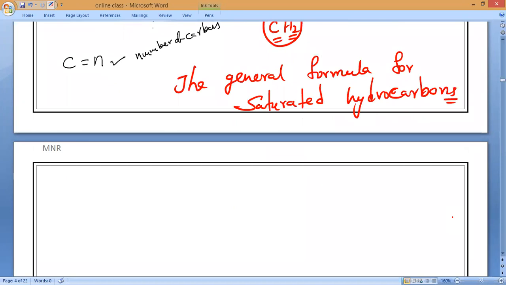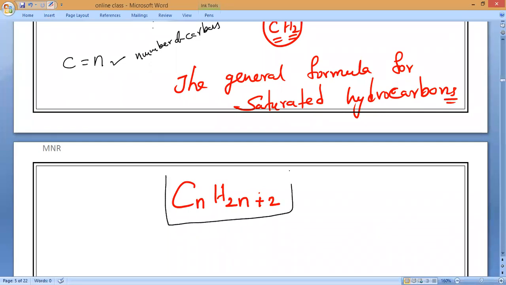So one by one you should remember, the saturated hydrocarbons general formula is CnH2n+2. So this is the formula for saturated hydrocarbons.